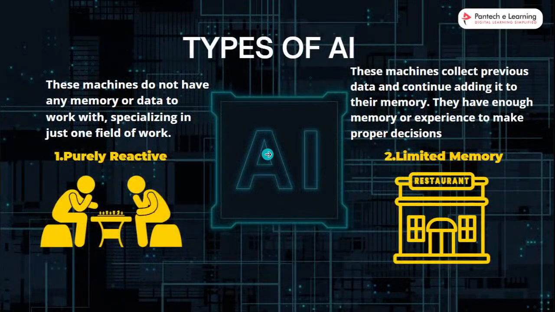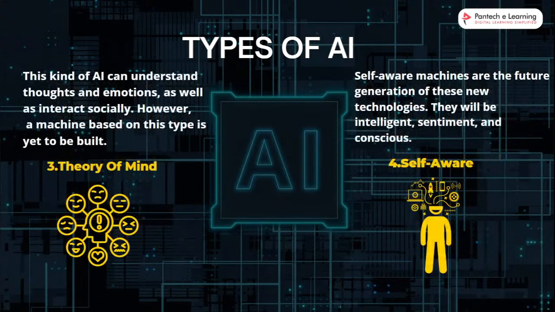So next, we are moving on to the types of artificial intelligence. There are four types. In the current world, varieties of types are there, but these four types are the major ones. So what are the types? One is purely reactive, second is limited memory, third is theory of mind, and fourth is self-aware. Totally four types are there.